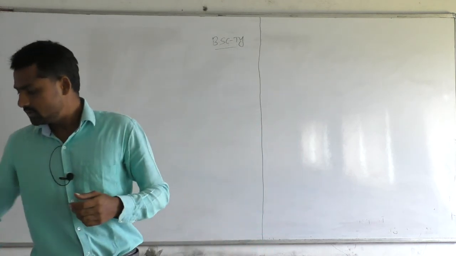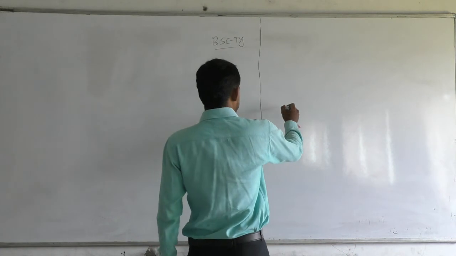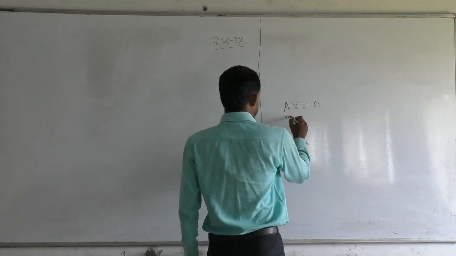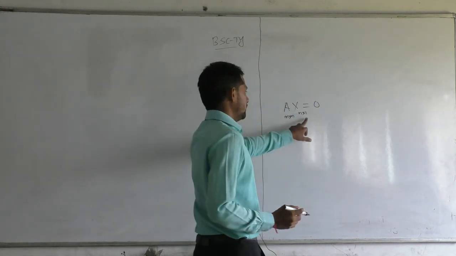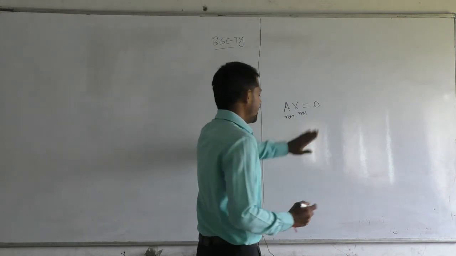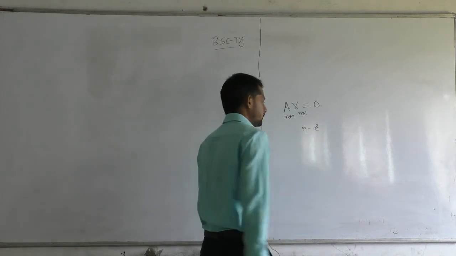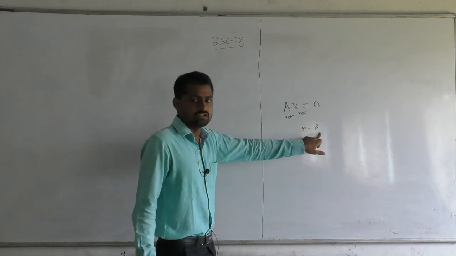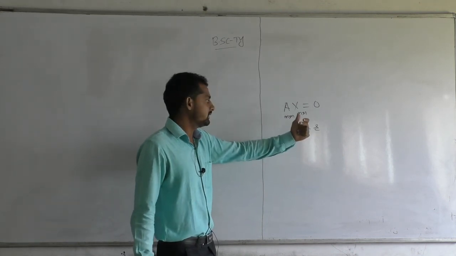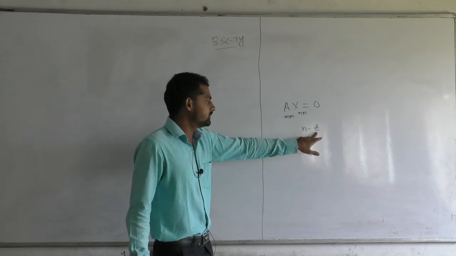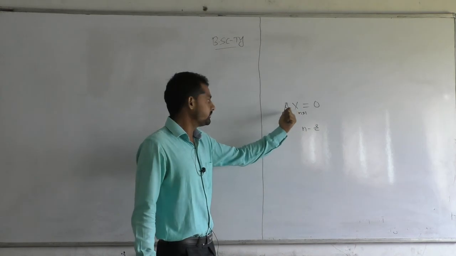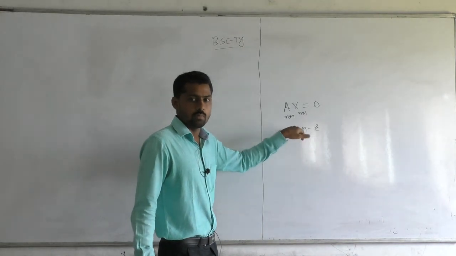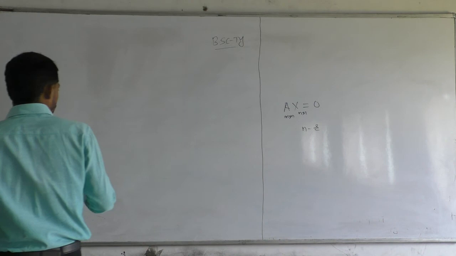If the system of linear equations Ax = 0, that is the homogeneous system, where A is m cross n and x is n cross 1, then this system has n minus r linearly independent solutions, where r is the dimension of the subspace formed by the coefficients of the m equations, and n is the number of unknowns or number of variables. So note